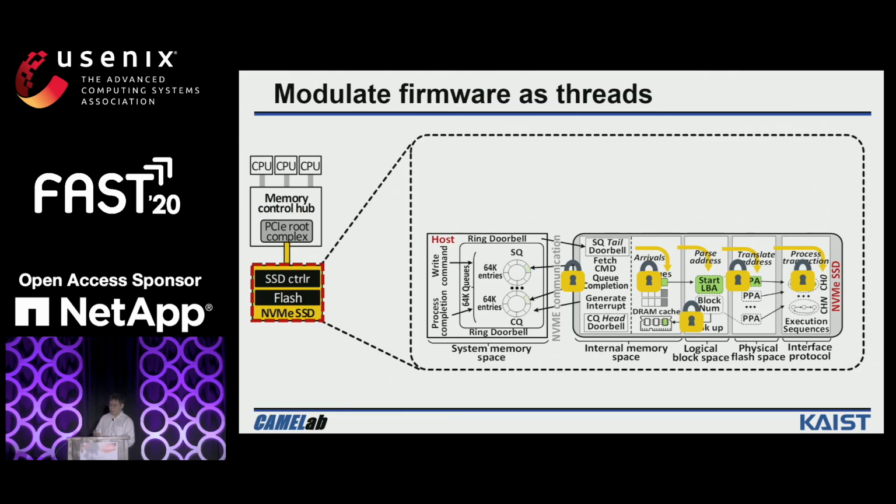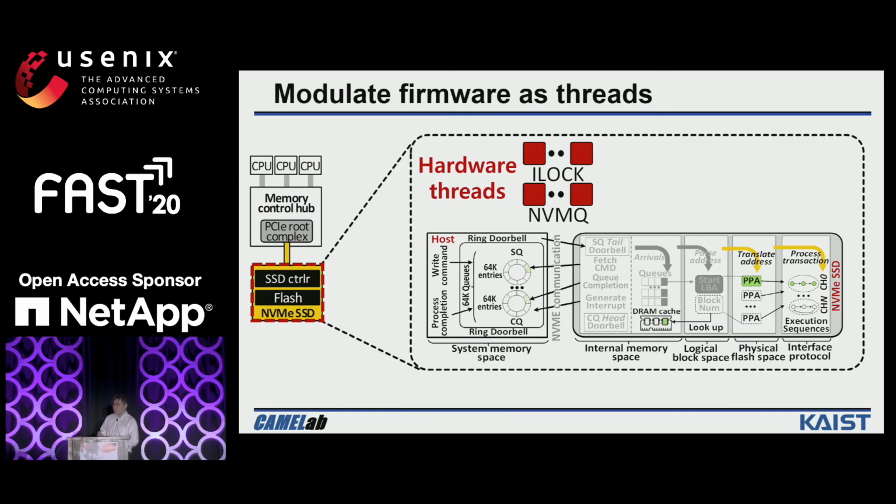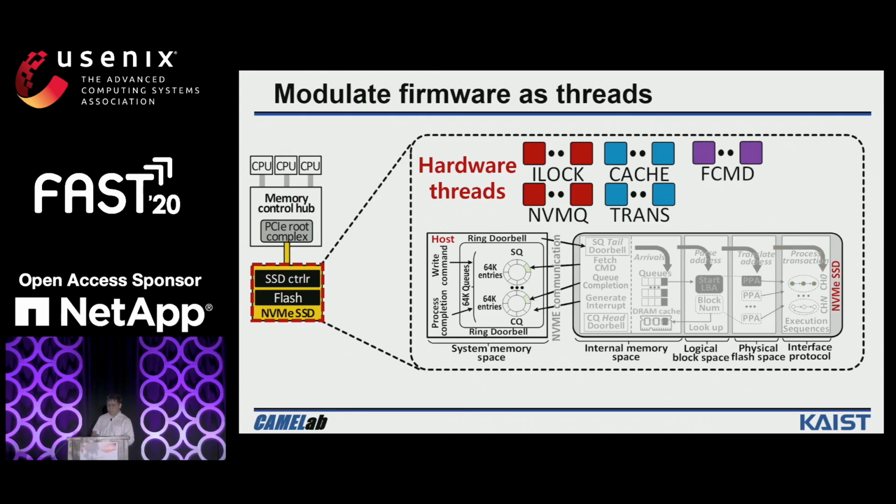Our DeepFlash modularizes the key functions of flash firmware as hardware threads. For example, the ILOCK threads are used to control the lock and unlock process. NVMQ threads interact with the NVMe driver and pass commands. We use the cache threads to manage the internal DRAM buffer, and we use the trans threads to translate the logical address to the physical address. FCMD threads manage the flash transactions. We also add two extra kinds of threads. BGC threads handle the garbage collection, and the log threads are used to manage the metadata dumping.